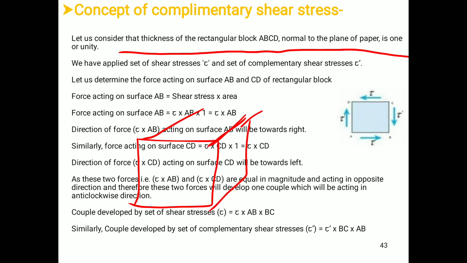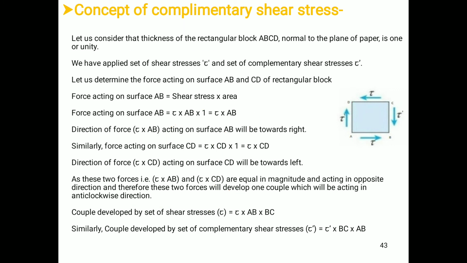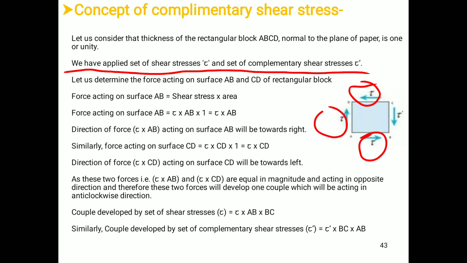So this value can be considered as a unity and it is perpendicular to the plane of the paper. Now we have applied a set of shear stresses tau and a set of complementary shear stresses tau dash onto the faces of the rectangular block. This value is tau. Again this value is tau. This value is tau dash and this value is tau dash.